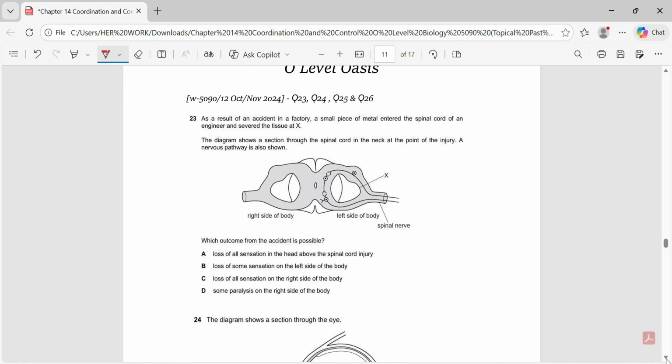The next MCQ states, as a result of an accident in a factory, a small piece of metal entered the spinal cord of an engineer and severed the tissue at X. The diagram shows a section through the spinal cord in the neck at the point of injury, with a nervous pathway indicated. The injury is on the left side of the spinal cord. Which outcome from the accident is possible? The correct option is B because damaging the spinal cord on one side can affect the transmission of sensory impulses on that same side of the body. As a result, the person may lose some sensation on the left side, while the right side remains largely unaffected.